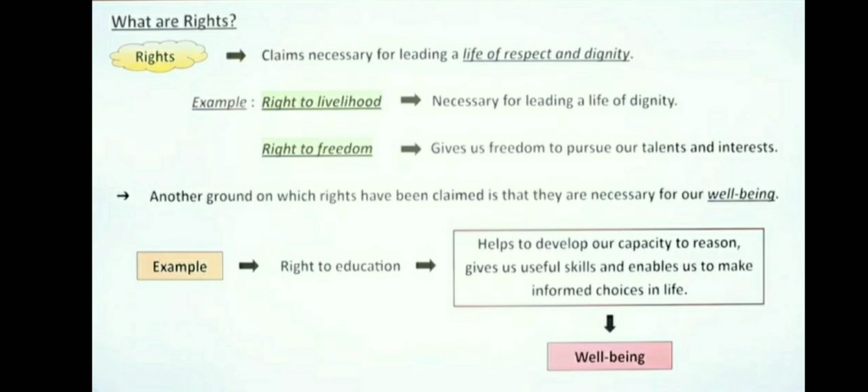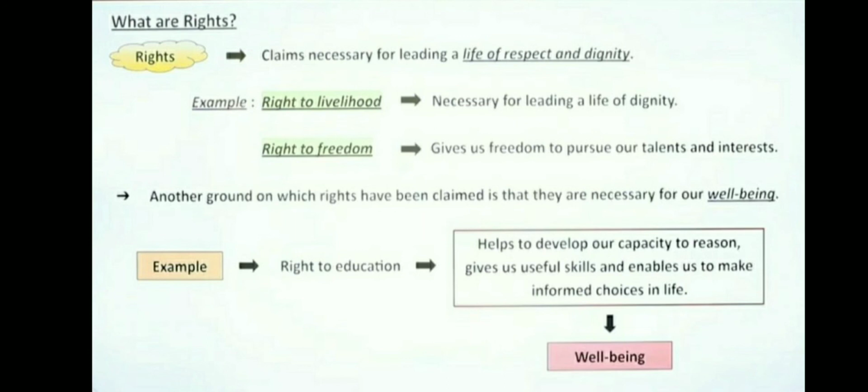Drugs may not only injure our health, but they may also sometimes change our behavior pattern and make us a danger to other people. In terms of our definition of right, smoking or taking banned drugs cannot be claimed as a right.